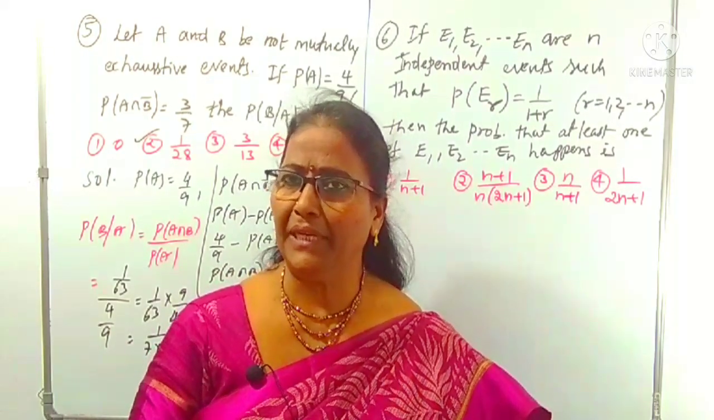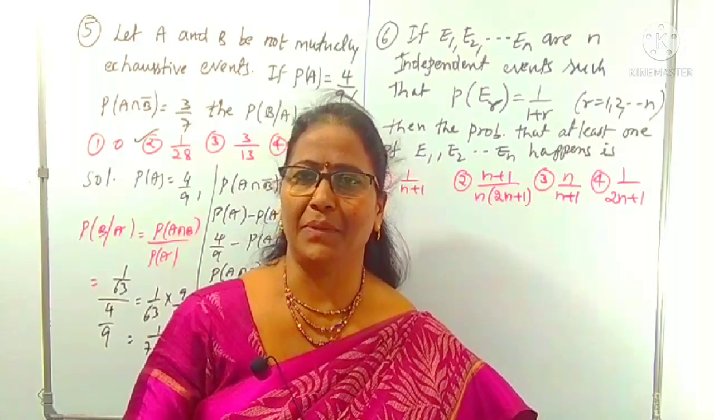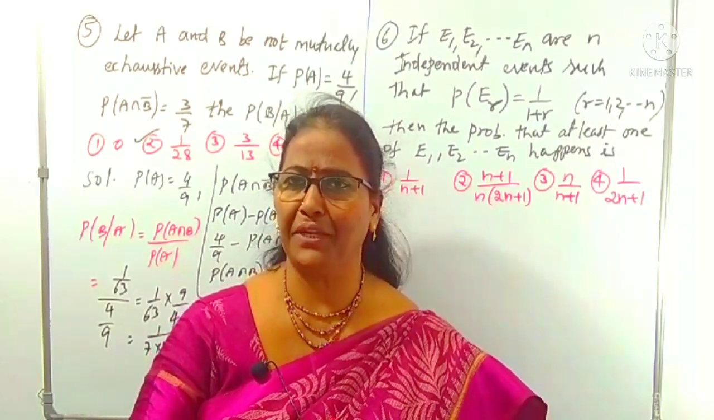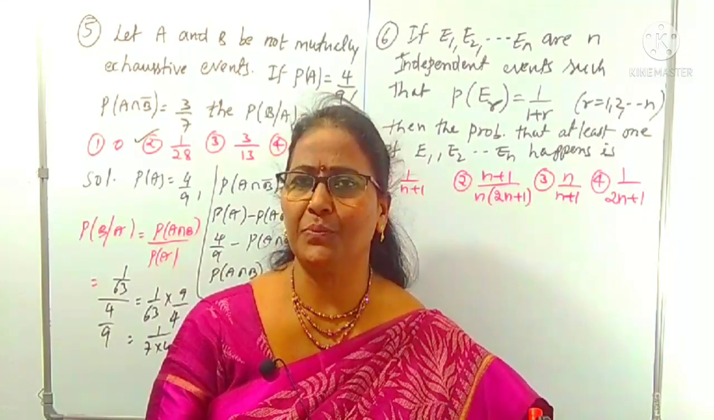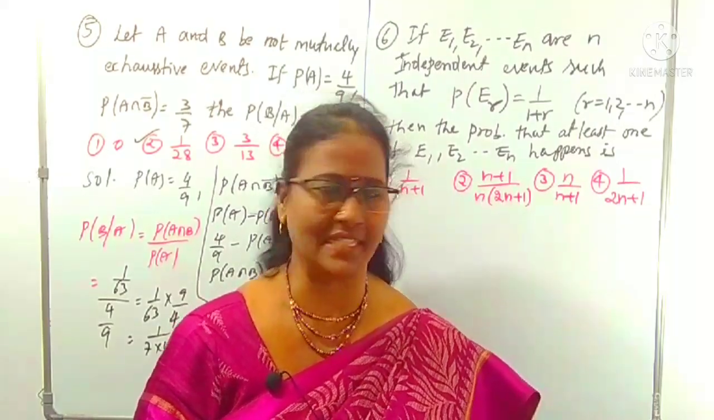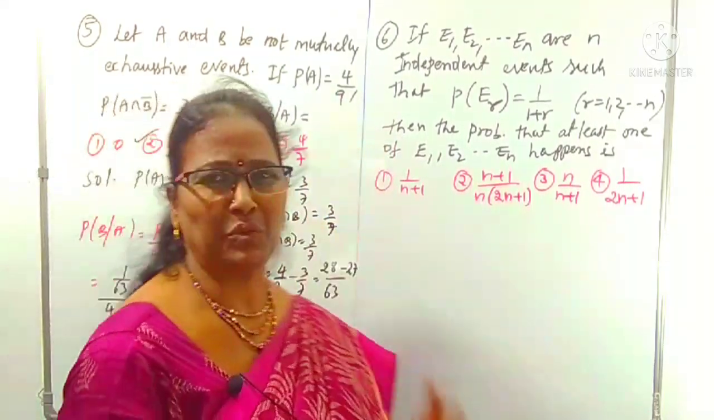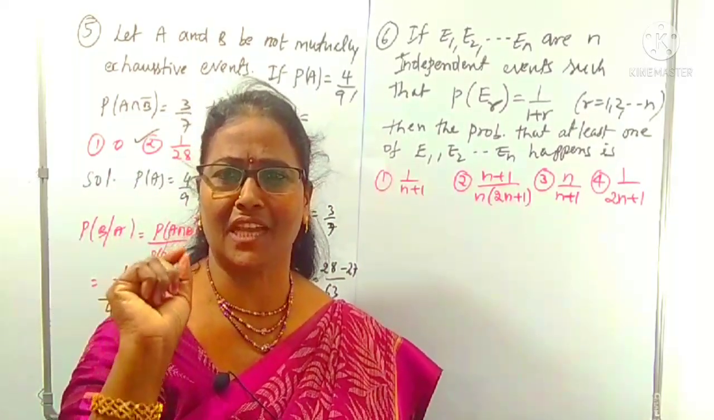Suppose A and B are independent events. What is P of A intersection B? Yes, P of A intersection B is P of A into P of B. Maybe many events are there; all those intersections become a product in the case of independent events. Here I am doing it in a simple way, not using all the events, just simple tricks.